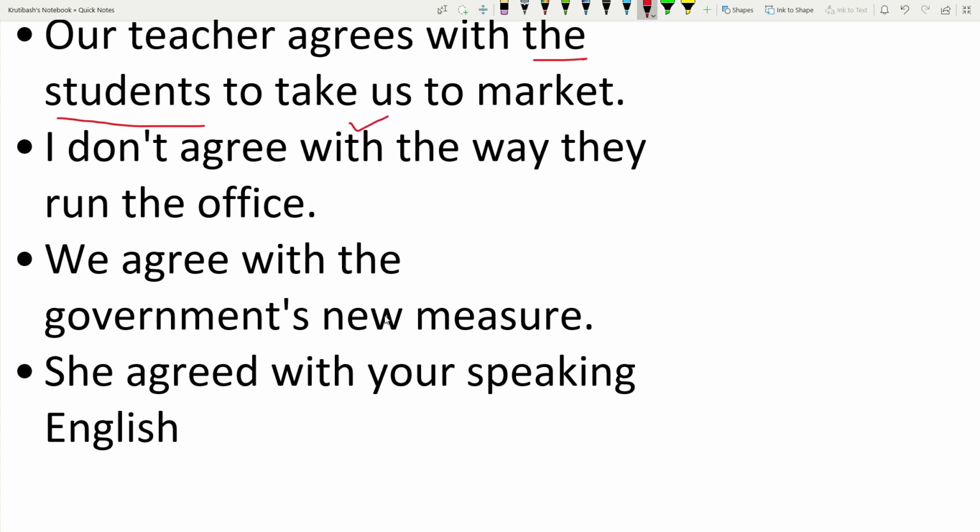We agree with the government's new measure. The same thing, style of running something. So we use the preposition with here. She agreed with your speaking English. What does your speaking English mean? It is the style of doing something. So we use the preposition with.